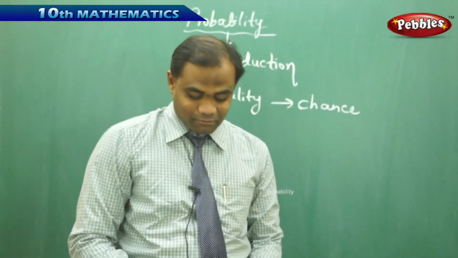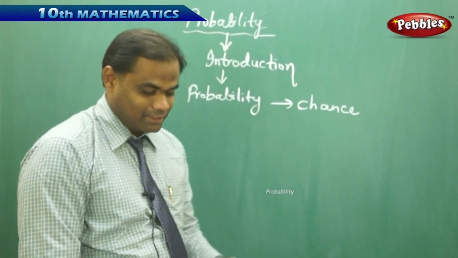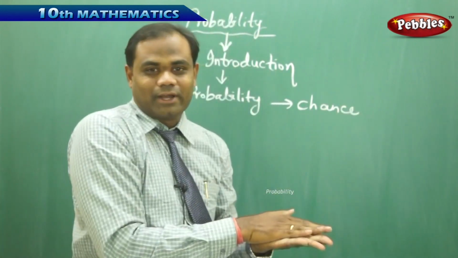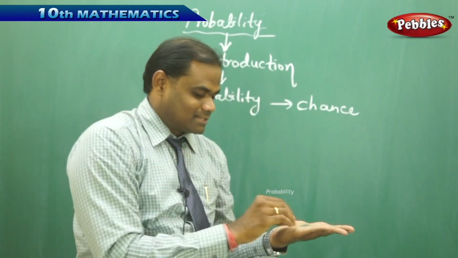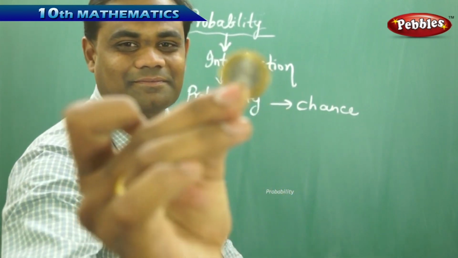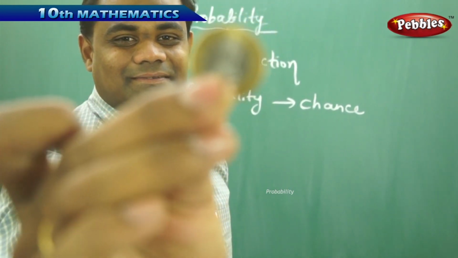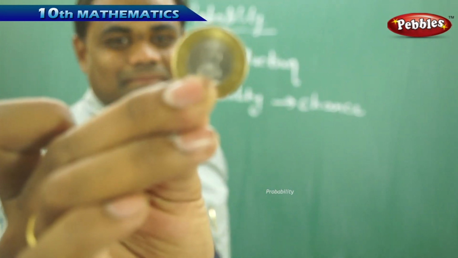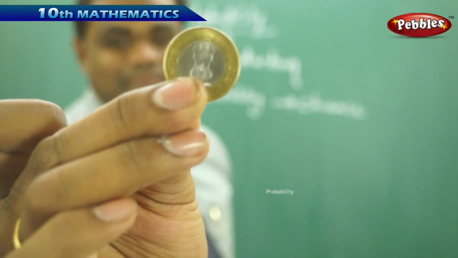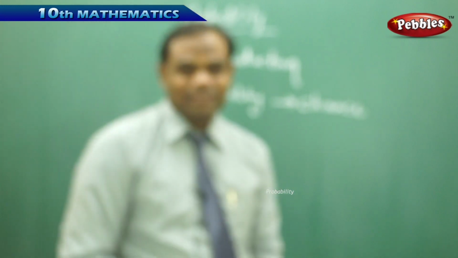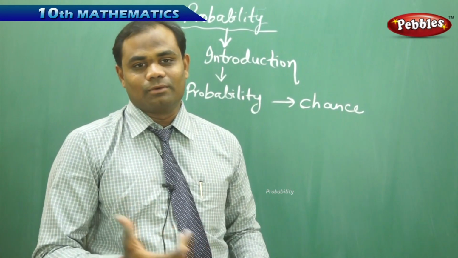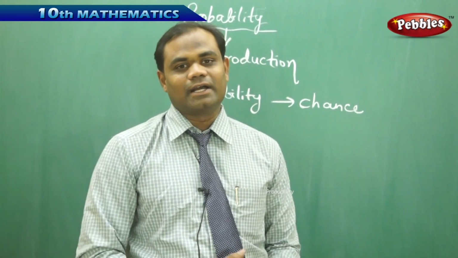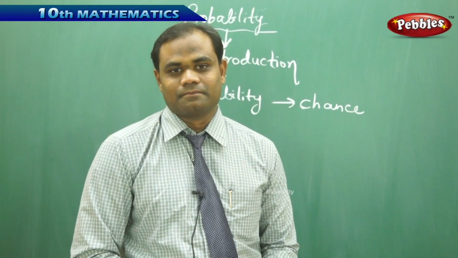Now I want to know whether I get heads or tails if I just toss this coin. I say it is heads, and yes, it is heads. And because I got heads, I'm happy that I can choose whether I'm going to bowl or bat, depending on the weather conditions and the pitch conditions.